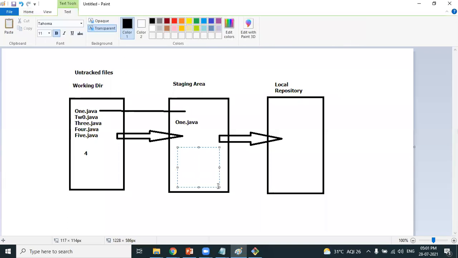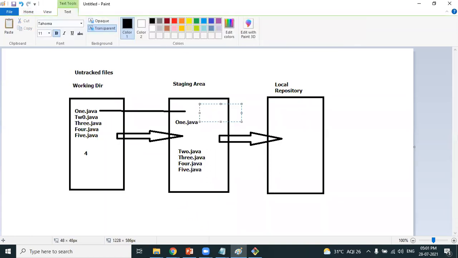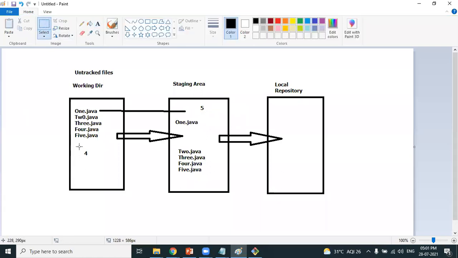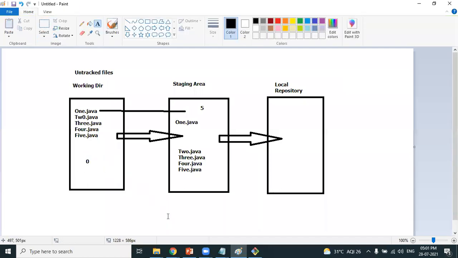Sir? One minute. So 1.java, 2.java, 3.java, 4.java, and 5.java. All the files are now available in the staging area. So this means all the 5 files are available in the staging area. And how many files are available in the untracked section? There are no files available in the untracked section. This is now what's happening in the working directory.